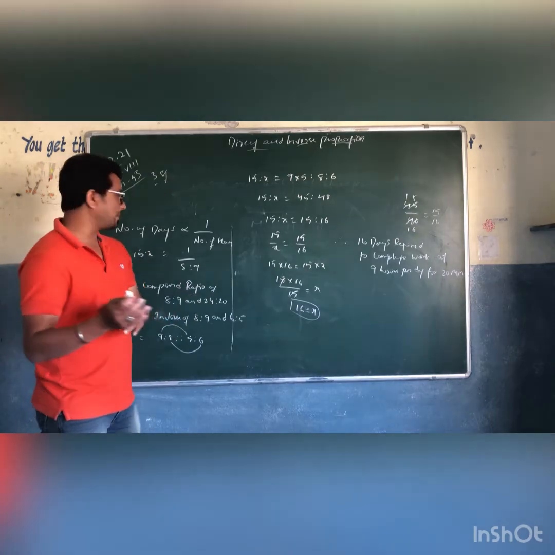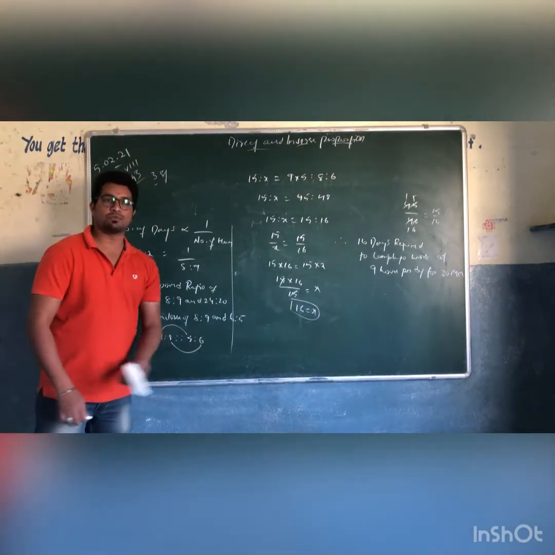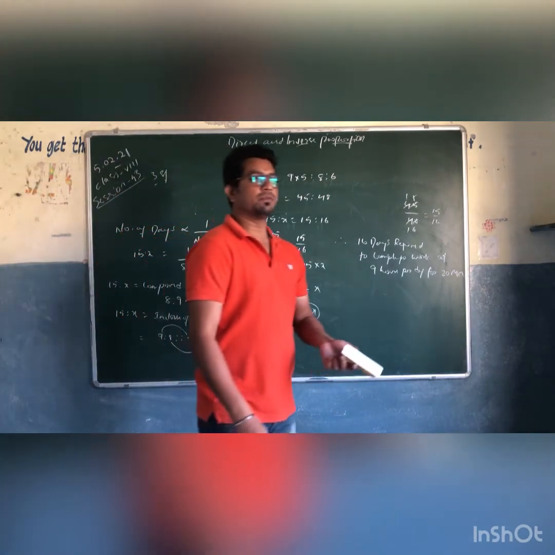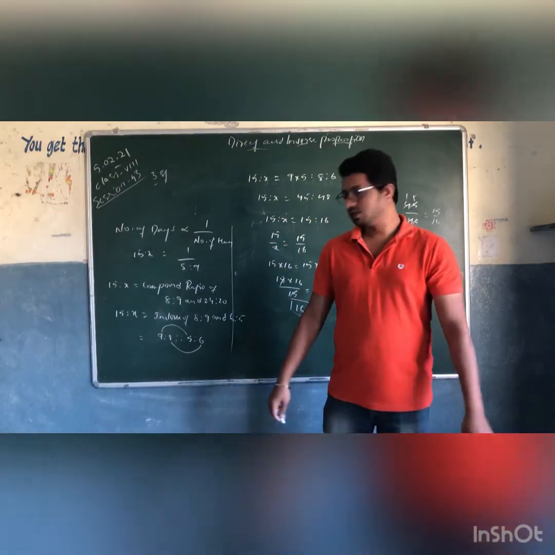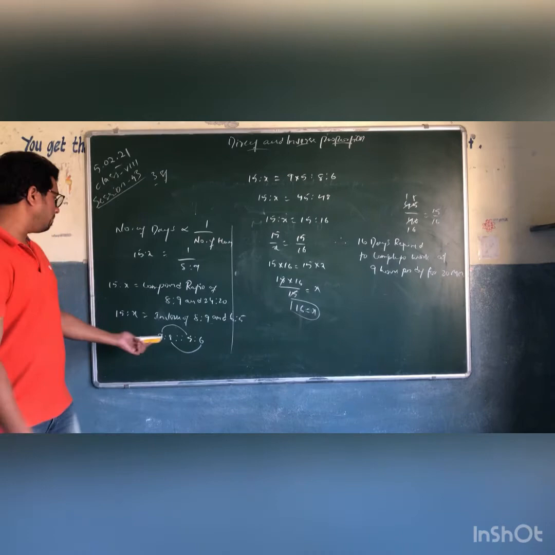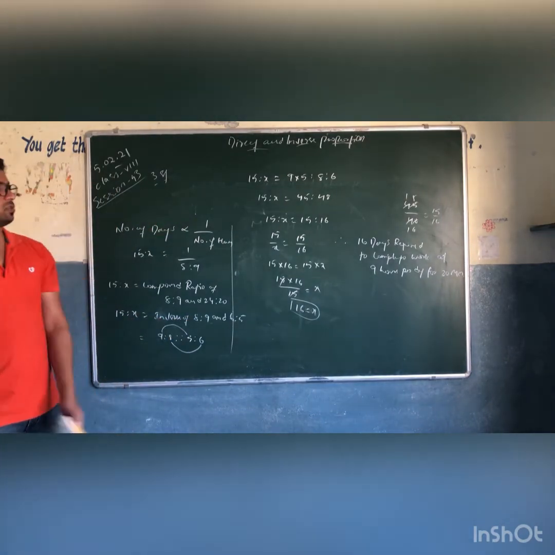When it is inversely proportional, you need to take the inverse of 8 is to 9 and the inverse of 6 is to 5. So you will get 9 is to 8 and 5 is to 6. The compound ratio is 45 is to 48.